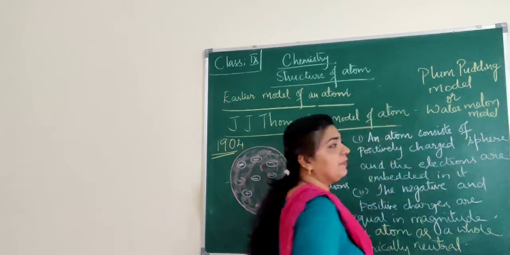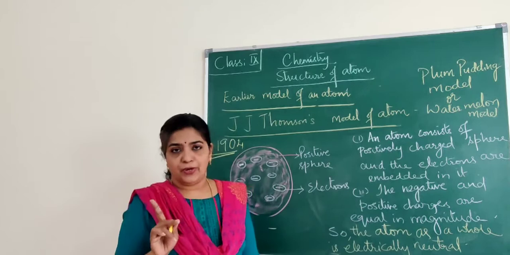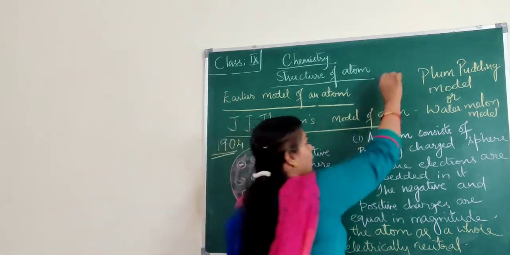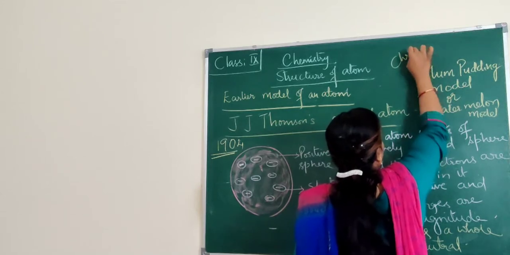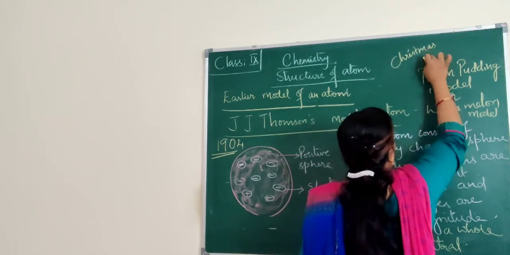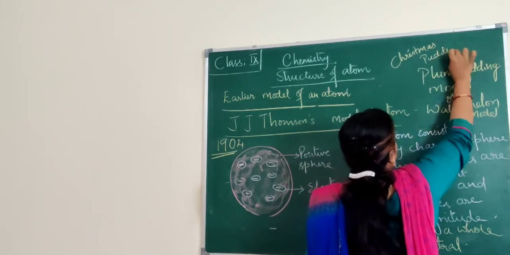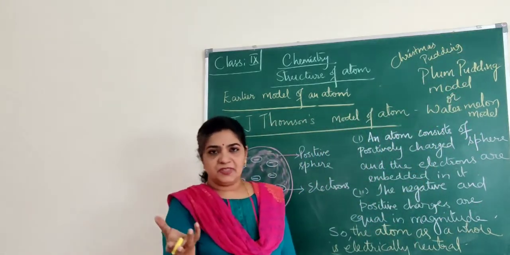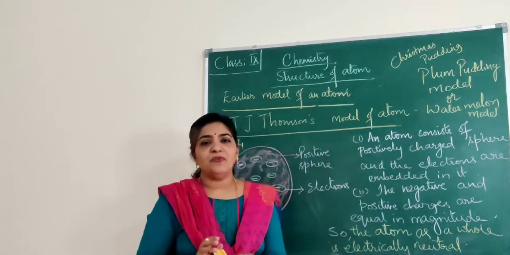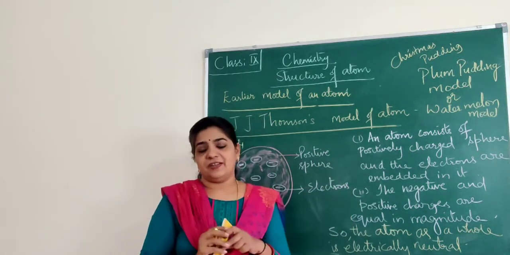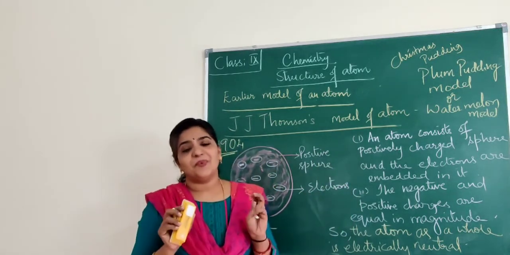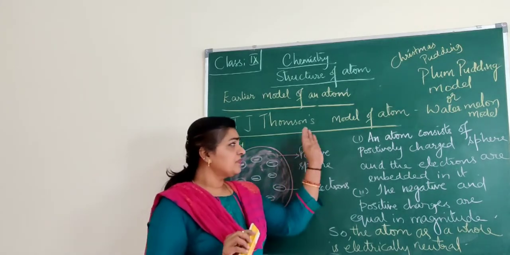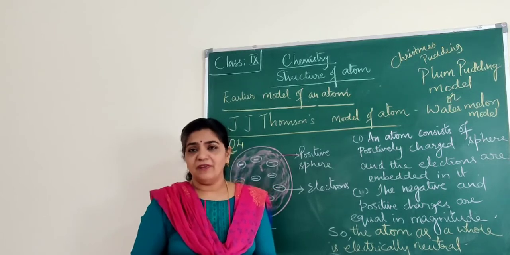In your textbook it is given as the Christmas pudding model. That's also correct, there's nothing wrong in it. Plum pudding is nothing but a Christmas cake. So what was the structure proposed by J.J. Thomson? That's what we are going to learn: J.J. Thomson's model of an atom.